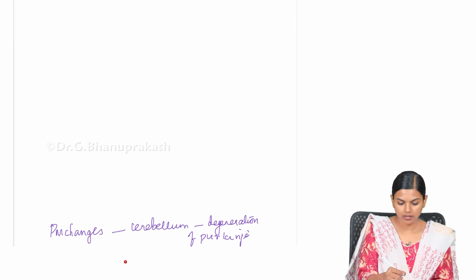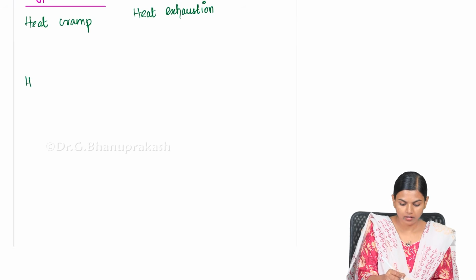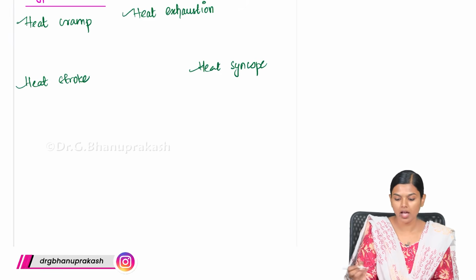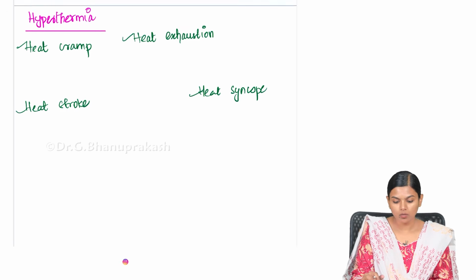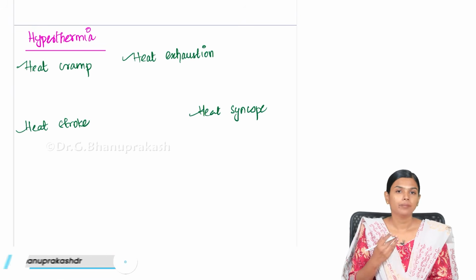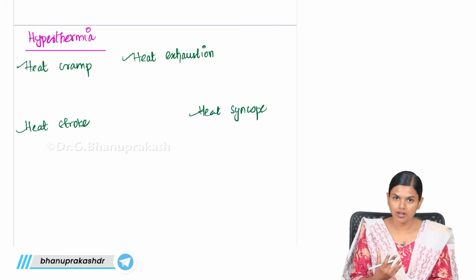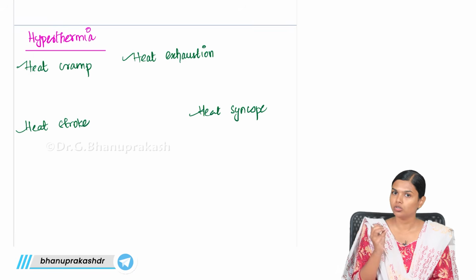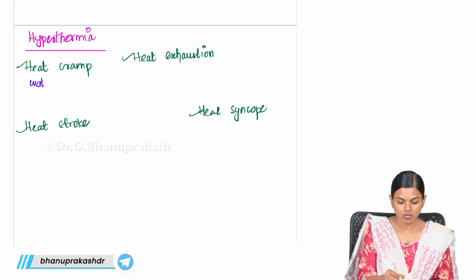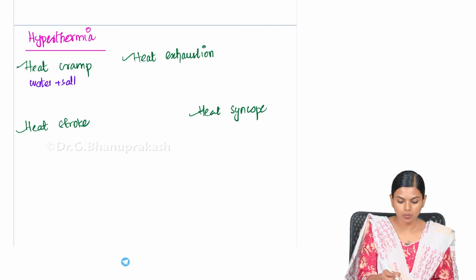Then you can get heat stroke and heat syncope. So you can get to see all these conditions in hyperthermia. So basically what happens here is that when there is excess heat, there will be a lot of sweating, right? Because of heat you will sweat, and through this sweat you will lose both water and salt. So water plus salt both are lost.